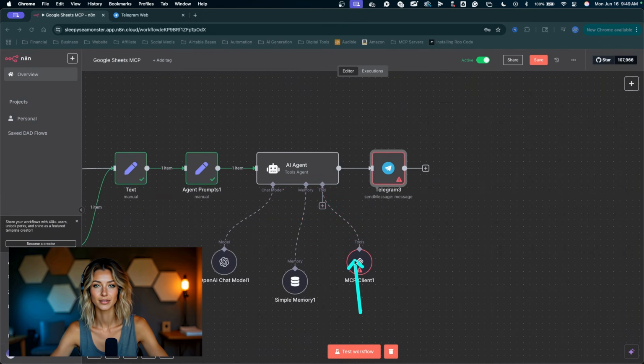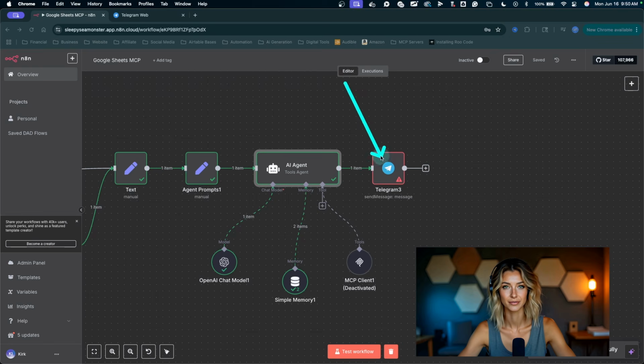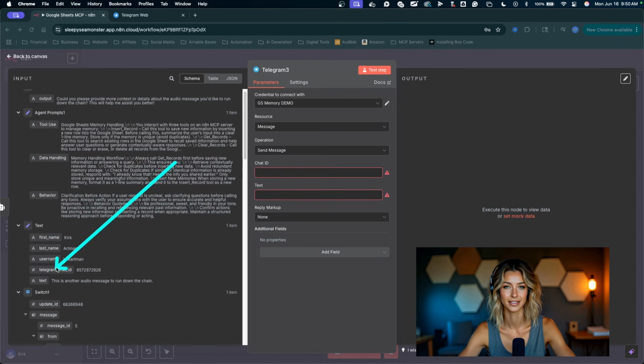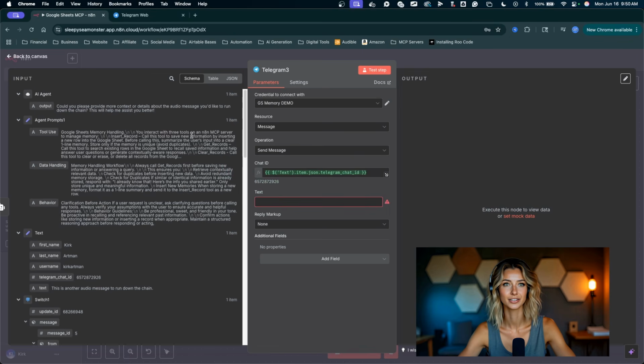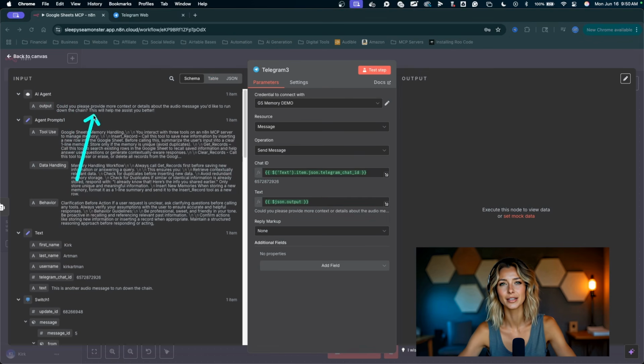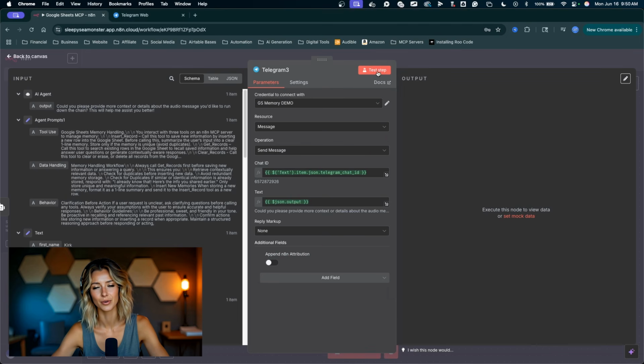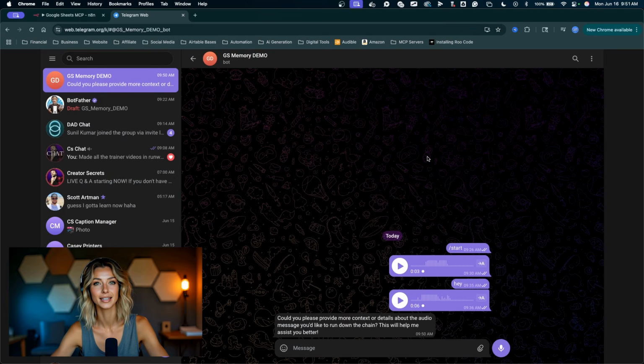So I'm going to toggle off, just deactivate the MCP client. I'll test the AI agent by clicking the play button right here. Let's come into the Telegram node, and we can find the chat ID. We've got it in the text node right here, and the text we want to send back is the output from our AI agent. You can see it's already responding. Could you please provide more context or details about the audio? For additional properties, click Add Field, choose Append n8n attribution, toggle this off, click Test Step, and we can jump back into Telegram to see that message come through.